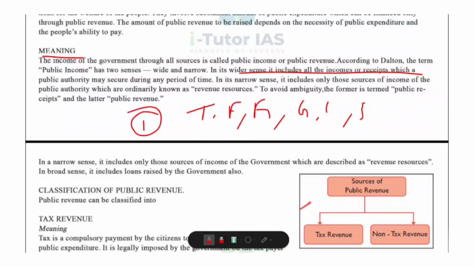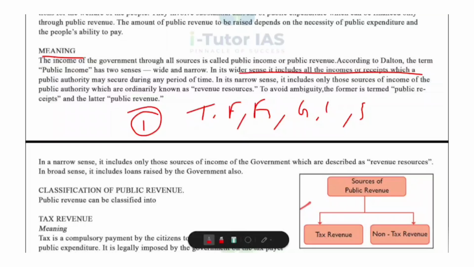So this broad category is called public receipt. And what about the narrow sense? It is public revenue. In the narrow sense, public income means only those regular sources of income which the government collects without borrowing. And this includes taxes, fees, penalties, profits from public enterprises, license charges and so on. And these are known as public revenue. Okay, so public receipts is all the money the government gets, and public revenue are the regular income excluding loans.